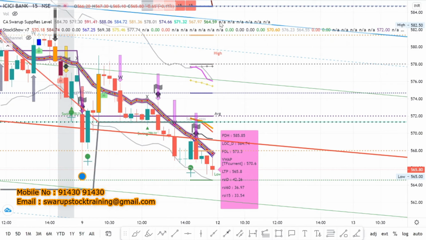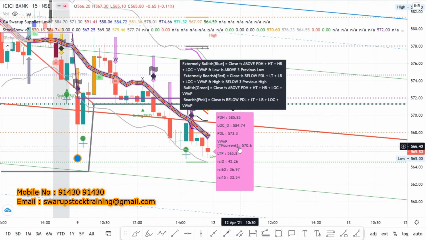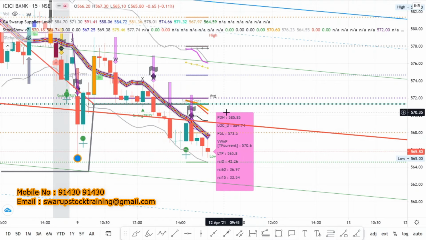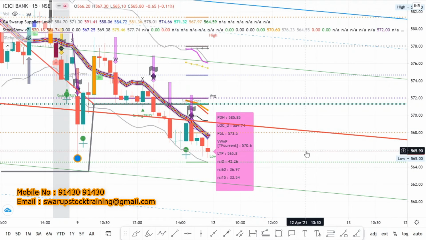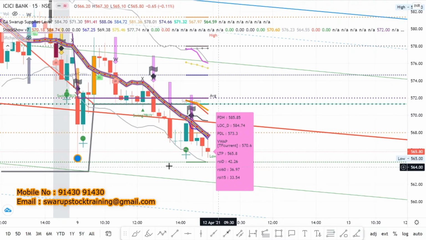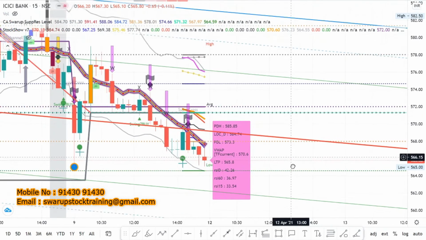Safe traders can bet for 567, 571, 574. So these are all running things that you are given, and slowly this will change color, and then LTP will move up. That means it has broken this resistance. So above the LTP these are resistance, below LTP there is no resistance. So only you have support.